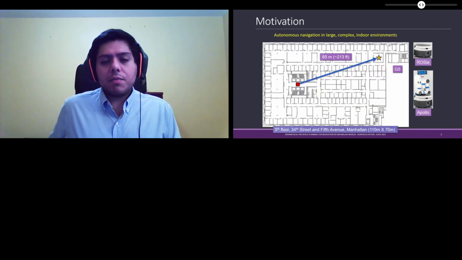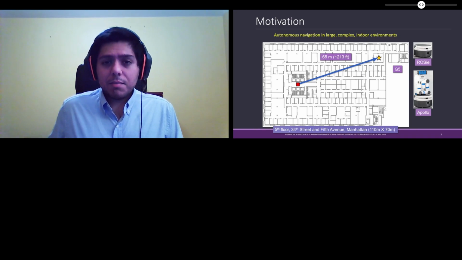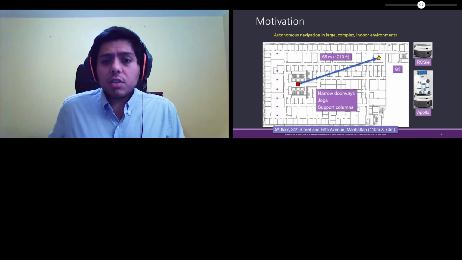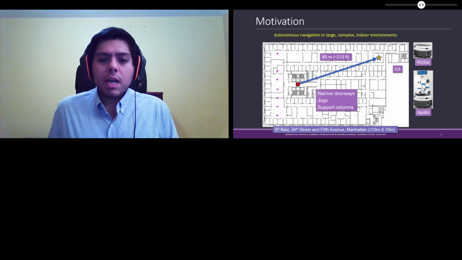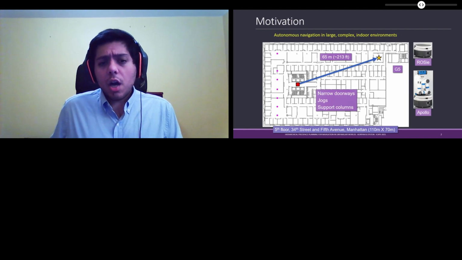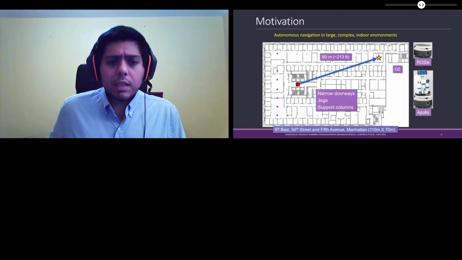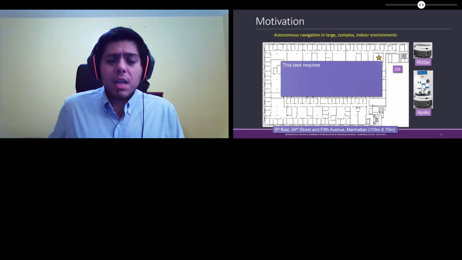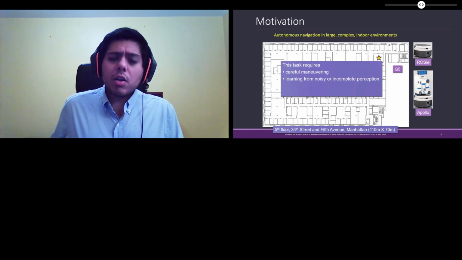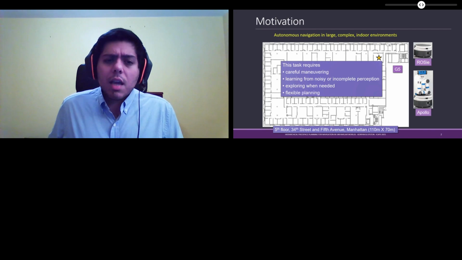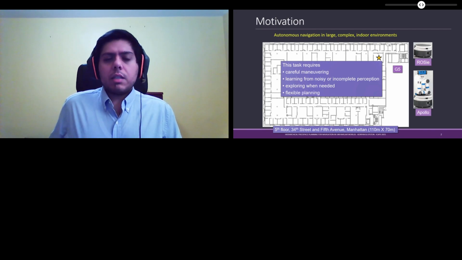This is G5, the 5th floor of a large office building the size of a city block in Manhattan. There's many challenges, like narrow doorways that only allow a few inches of clearance on either side of the robot. There's also jogs and support columns like the ones I highlighted in pink. And so this task requires careful maneuvering, learning from noisy or incomplete perception data, exploring only when needed, and flexibly planning to get to a destination.